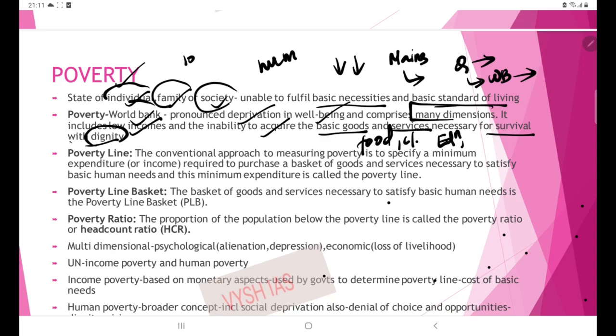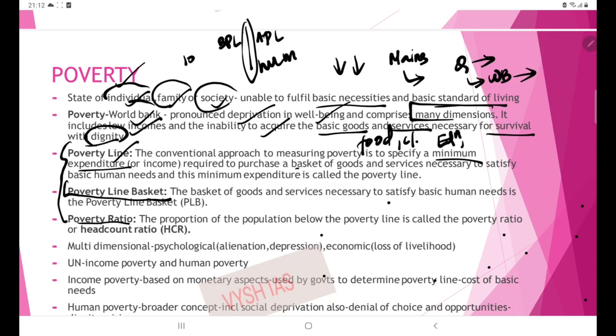Then you have to learn certain keywords related to poverty. What is the poverty line, what is the poverty line basket and what is the poverty ratio. The poverty line is a conventional approach, like BPL, below poverty line, and APL, above poverty line. It is used to specify a minimum expenditure or income.